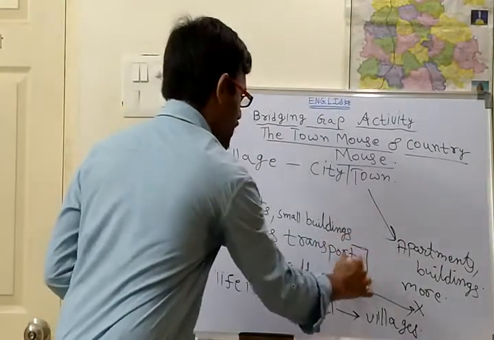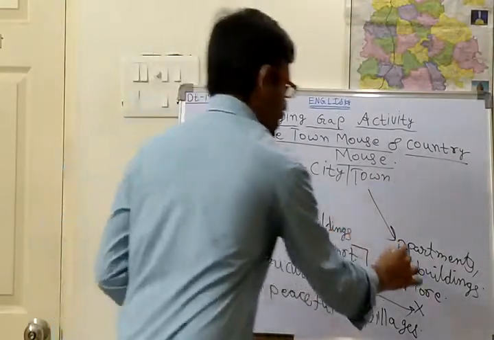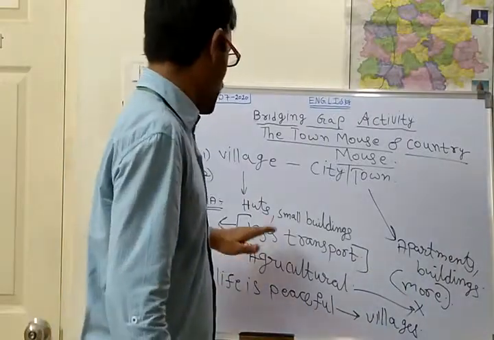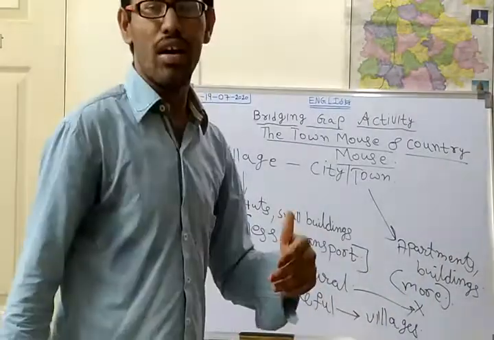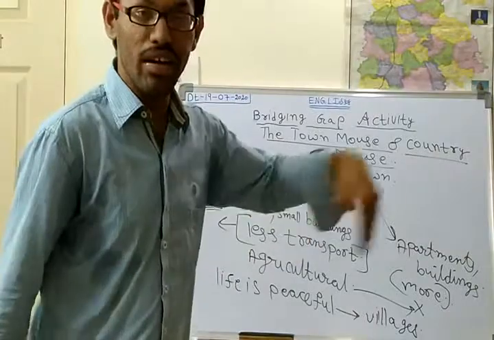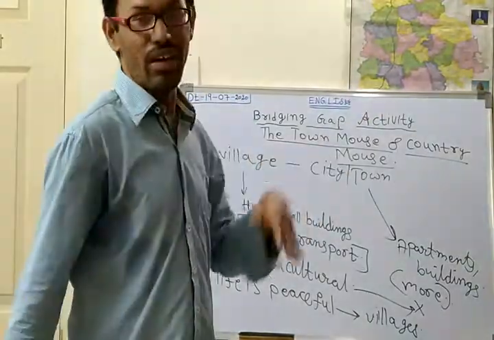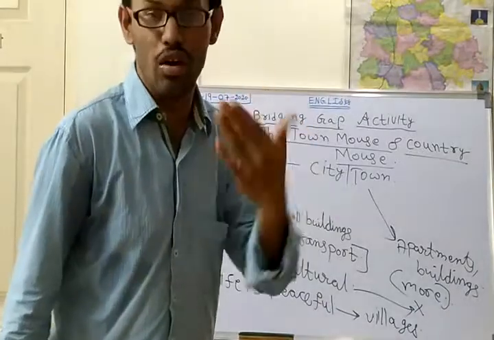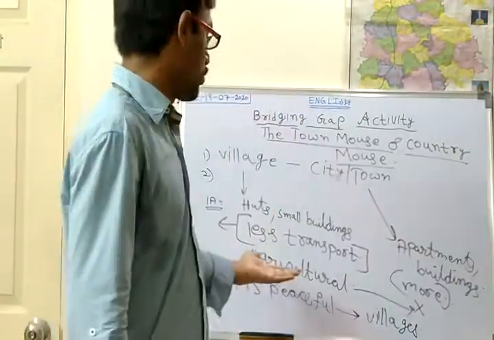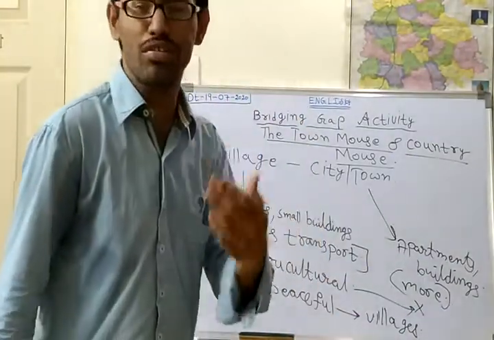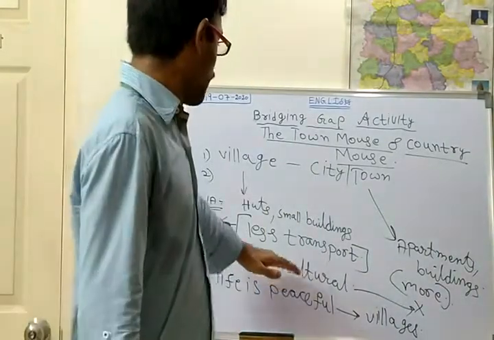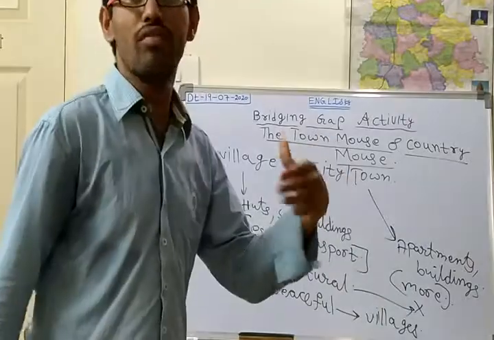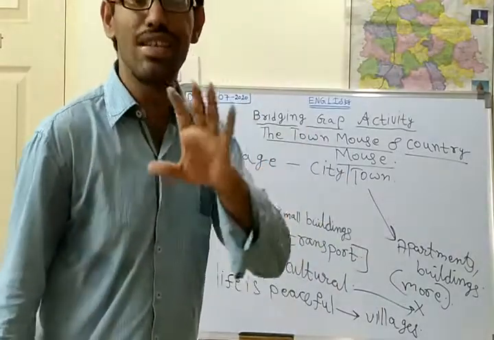So from some points of view the animals might also feel the same, because regarding the transportation, that means pollution. Generally in the villages animals will be roaming where the people are staying, because at that place there won't be any sound pollution. Due to sound pollution, so many animals get affected. So where there is less transport, more animals will be staying. That is the reason.